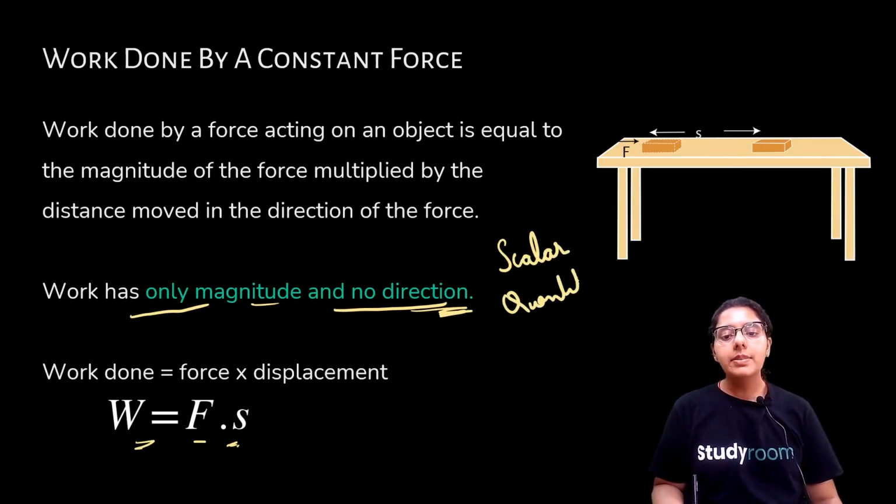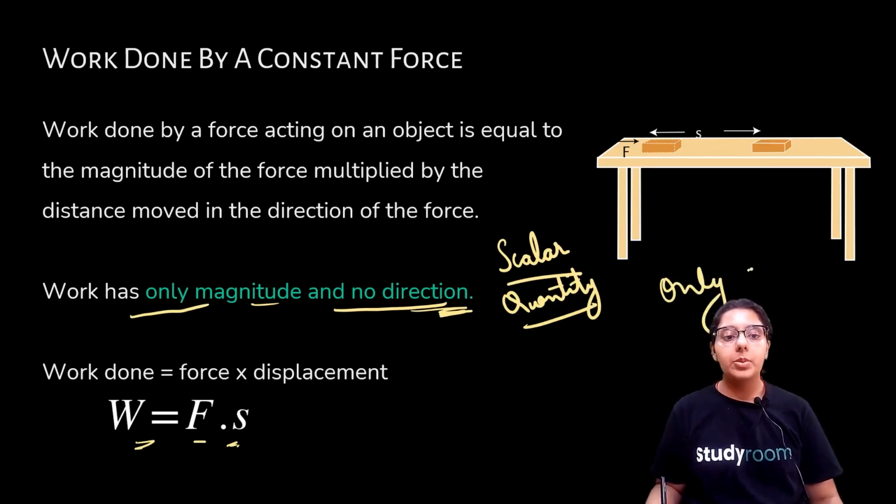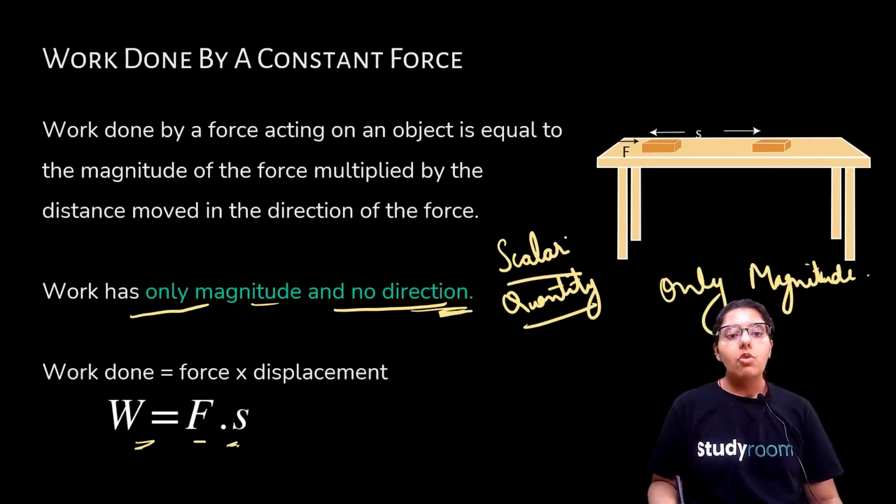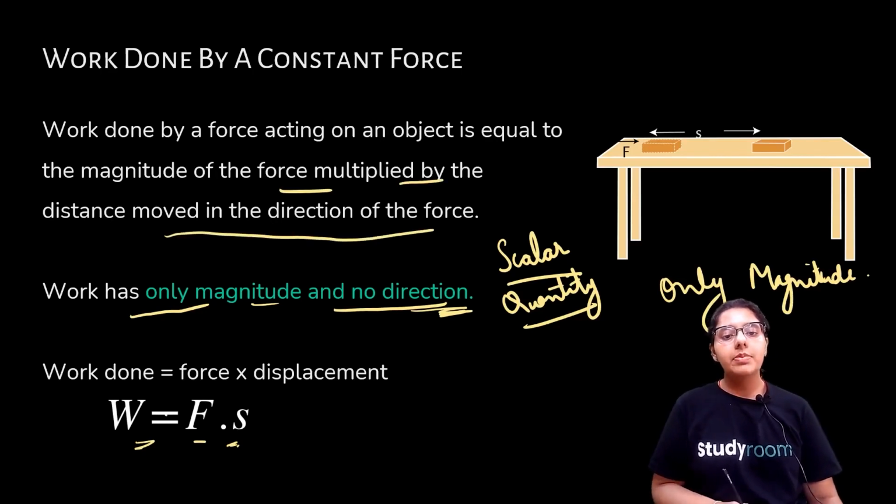Work done is a scalar quantity. It has only magnitude. Work done by a force acting on an object is equal to the magnitude of the force multiplied by the displacement moved in the direction of the force. W is equal to F dot S.